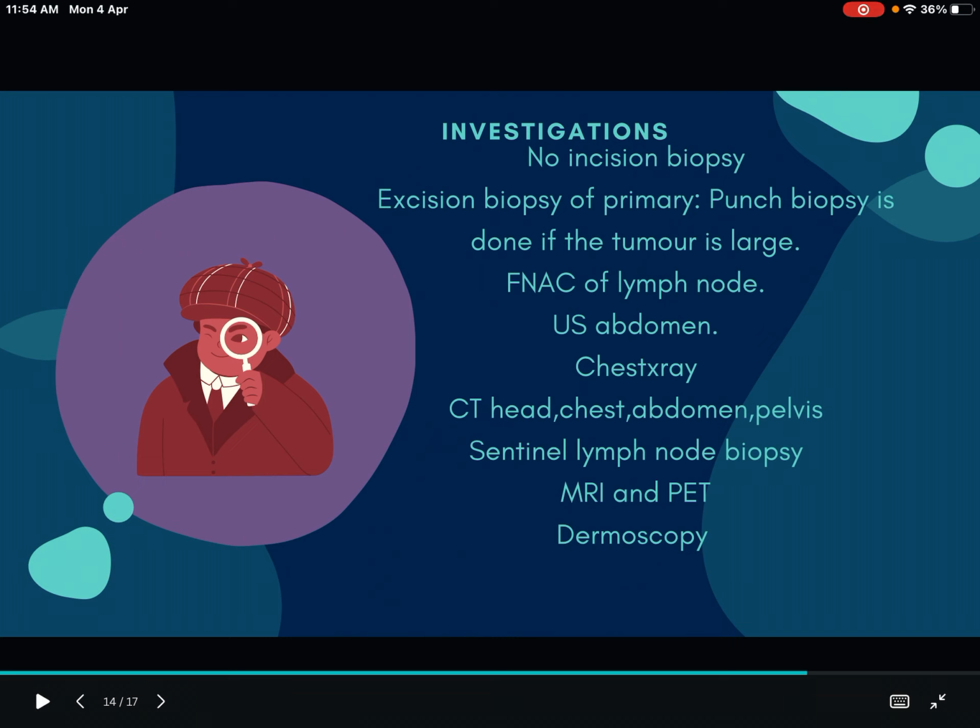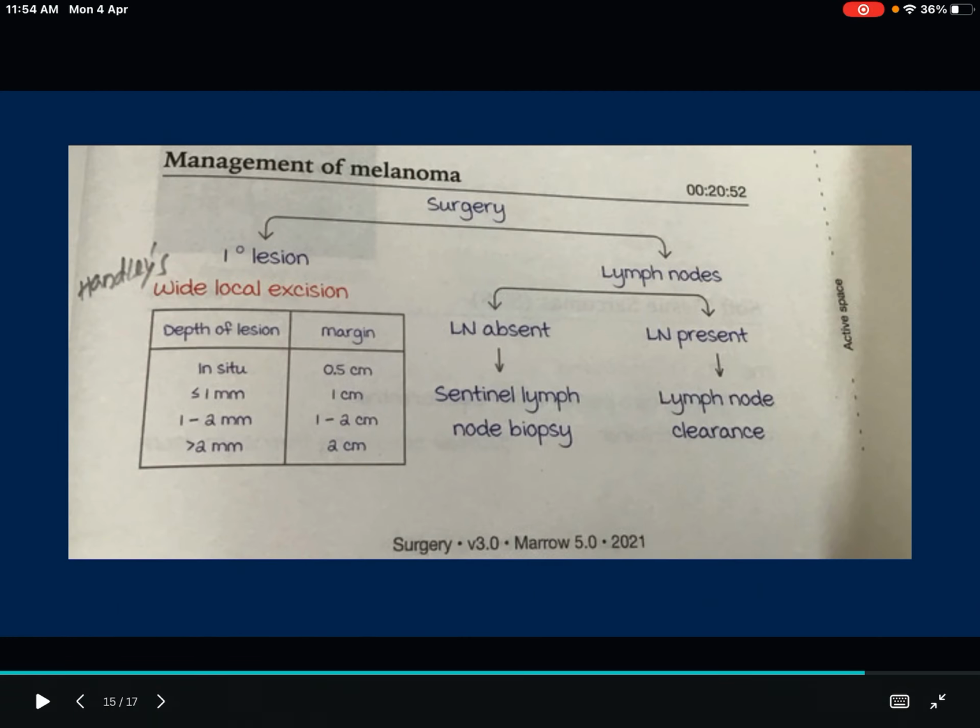I think it's clear. No incision biopsy should be done. Excision biopsy of the primary tumor, and punch biopsy is preferred if the tumor is large. FNAC of the lymph node, US abdomen, chest X-ray, CT head, chest, abdomen, pelvis, sentinel lymph node biopsy, MRI and PET scan, dermoscopy. Now let's see the management.